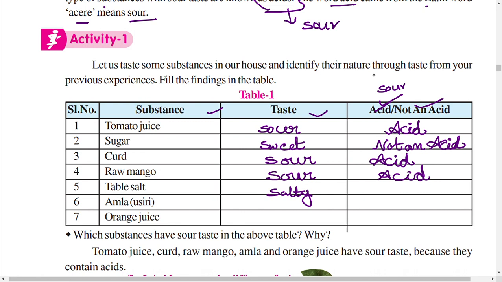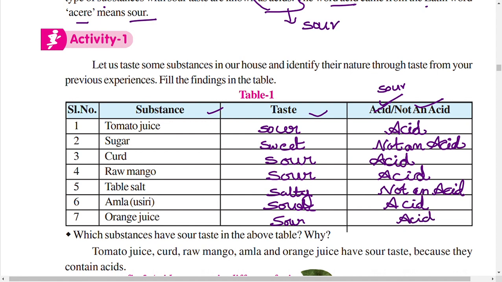So it is not an acid. You can write and fill up this table at home, okay? Amla, usiri, it also has a sour taste. So it is also an acid. Orange juice also has a sour taste. It is also called an acid.